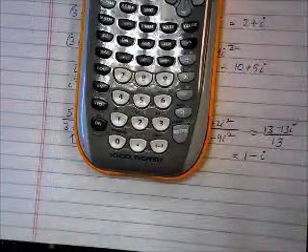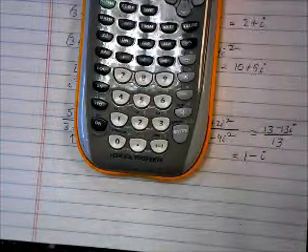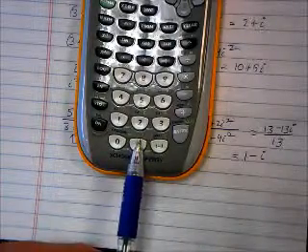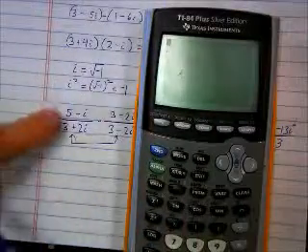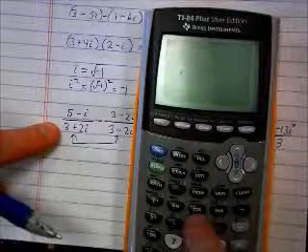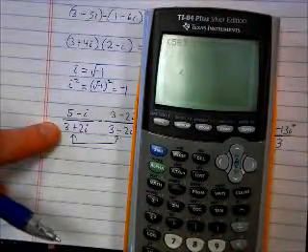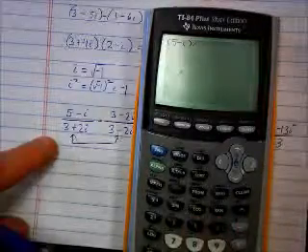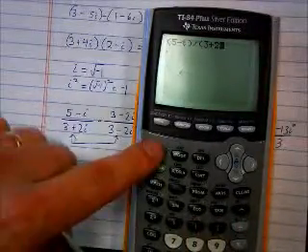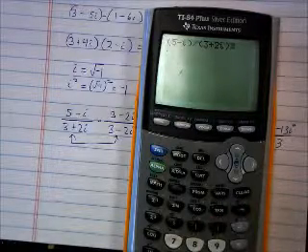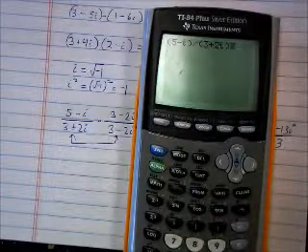No. The good news is, on your calculator, you might notice on the button that has the decimal point, there's a little i right there. So on your calculator, if you wanted to do 5 minus i divided by 3 plus 2i, you can type it in. 5 minus i divided by 3 plus 2i. Got to use the parentheses. That's the big thing people will forget. Use the parentheses, hit enter.